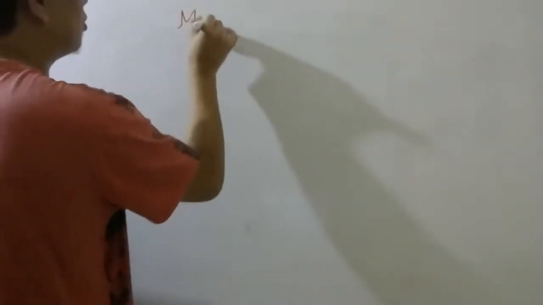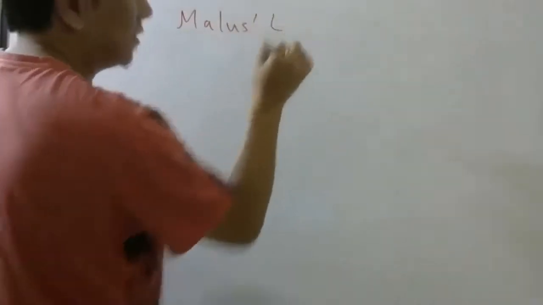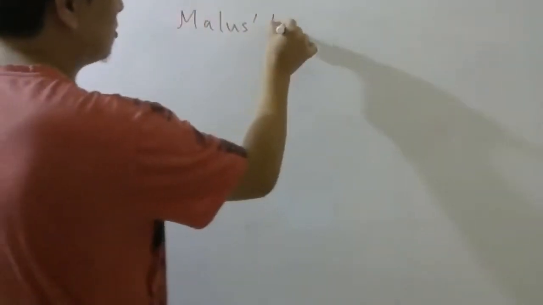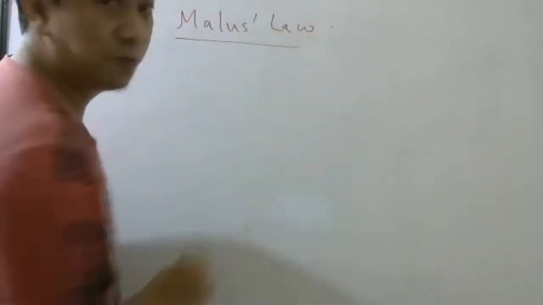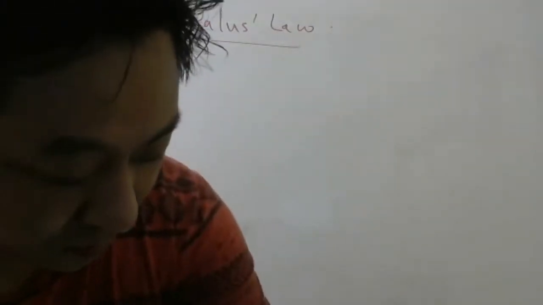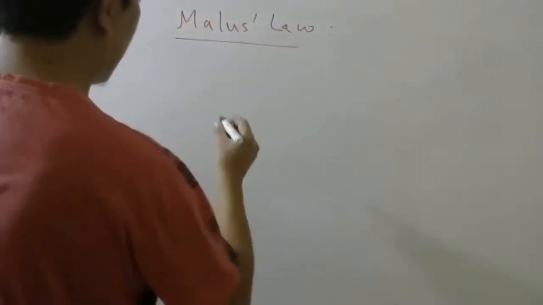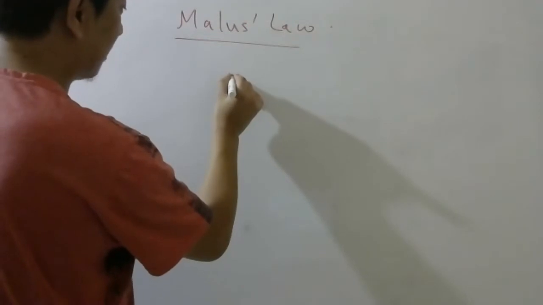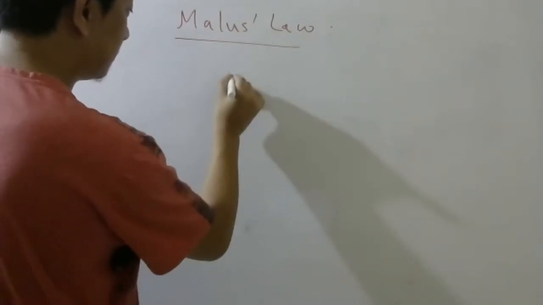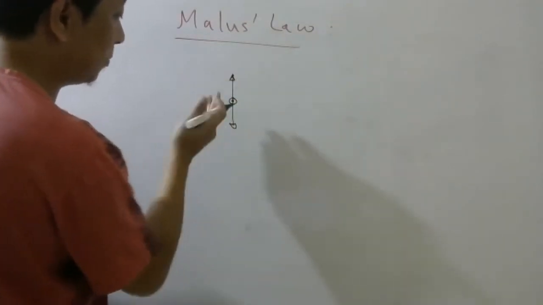Now the next question, which is going to talk about a law, Malus law. There are only two laws in this: one is Malus law, one is Brewster's law. So what Malus law says is, imagine this is polarized light, DOP.